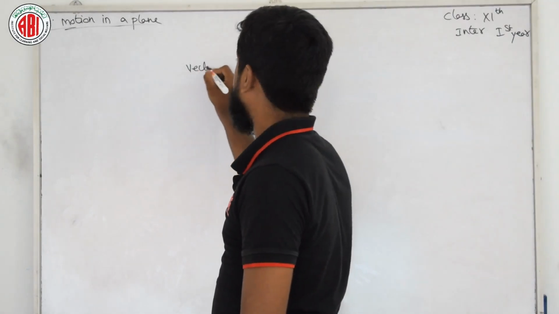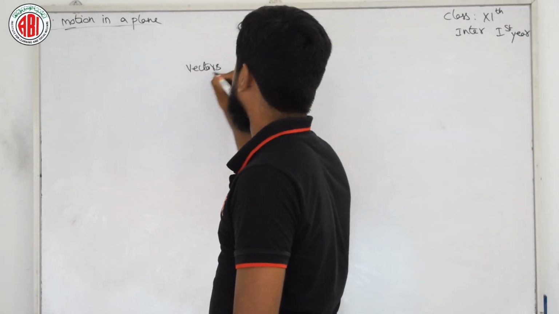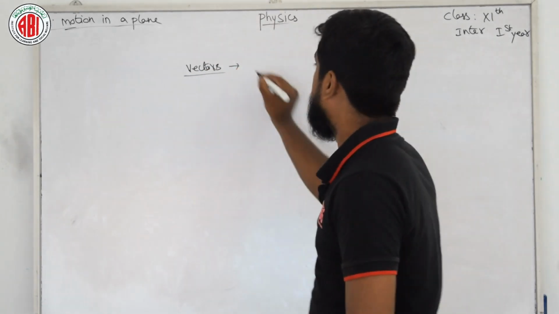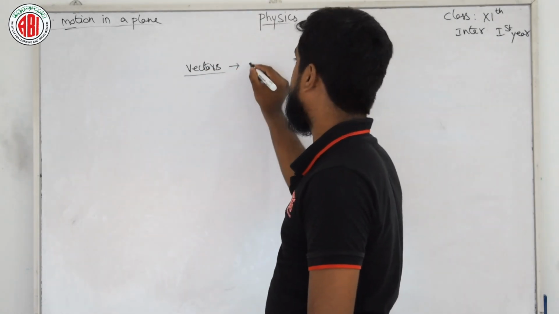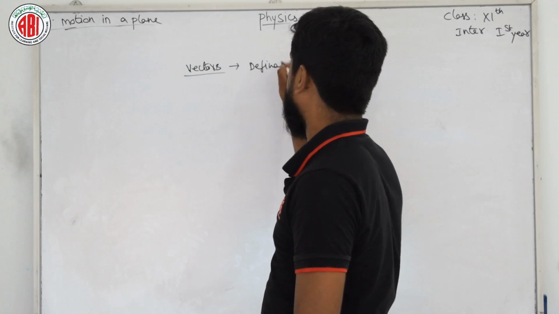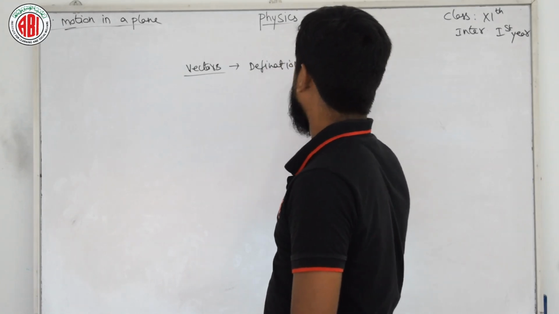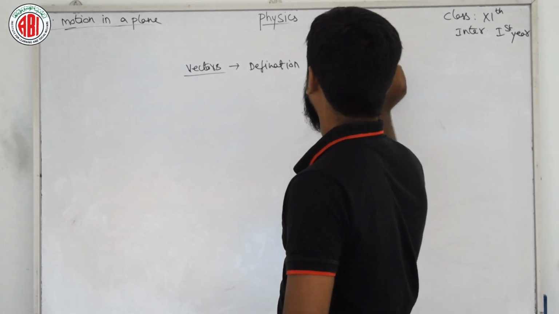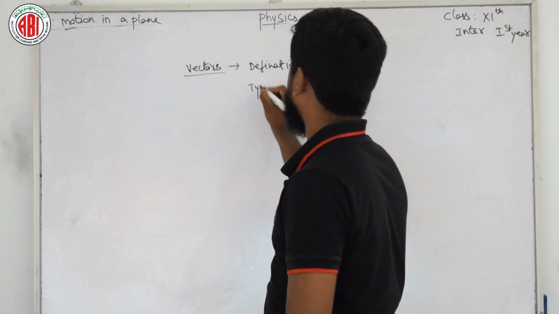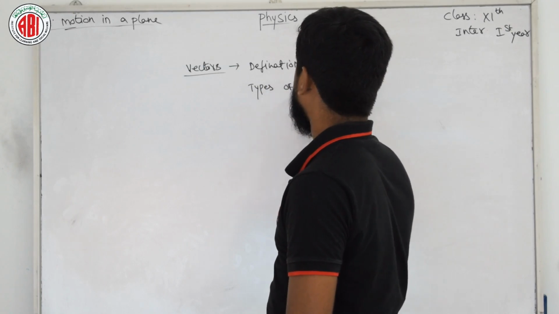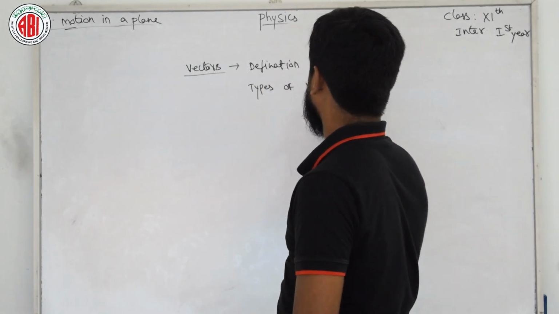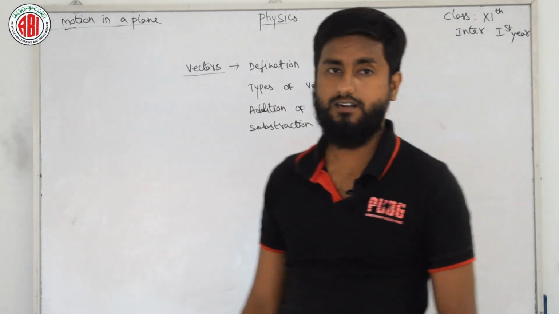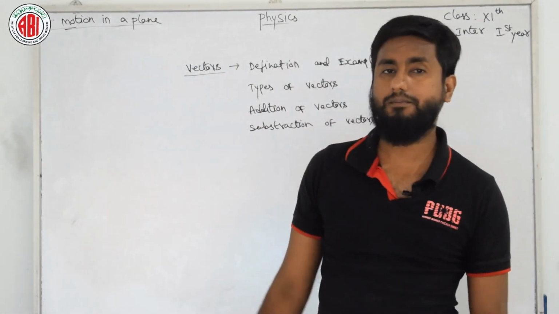Now vectors in detail. For vectors we need to know a few things, like types. First we have done the definition and example, isn't it? Now we need to know types of vectors, addition of vectors, subtraction of vectors. These many things we need to know about the vector.